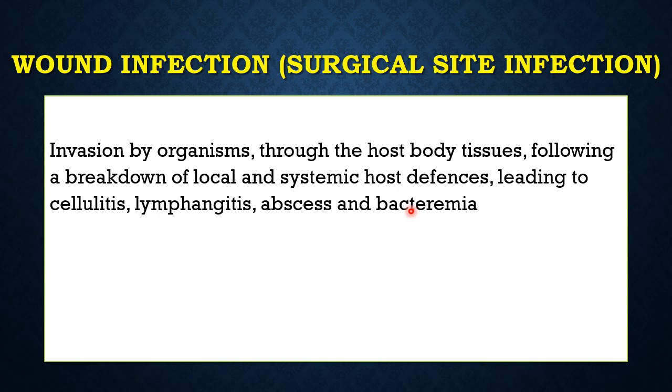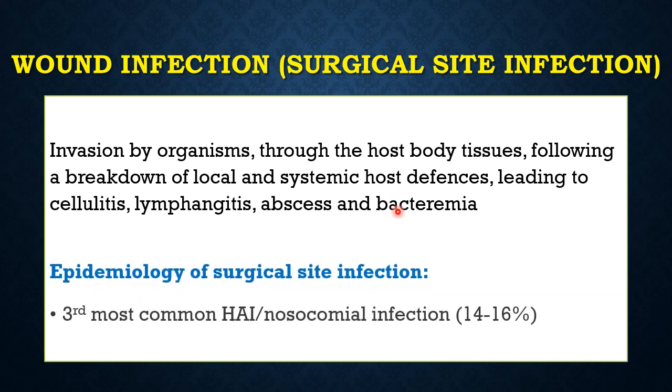When any virulent organism is able to cross the host body barriers and reach the tissues, it can then cause either a cellulitis or a lymphangitis or an abscess, or it can be blood-borne bacteremia.